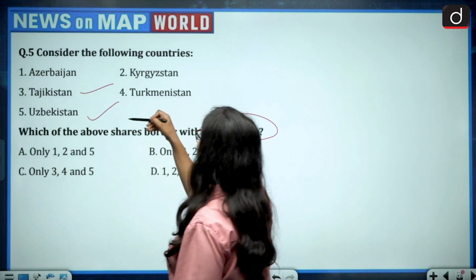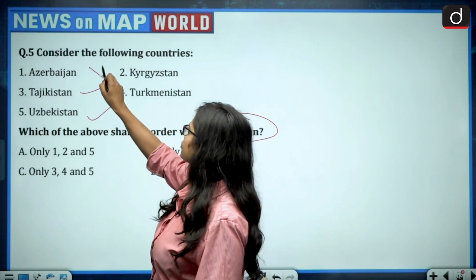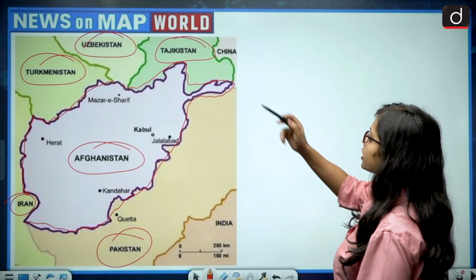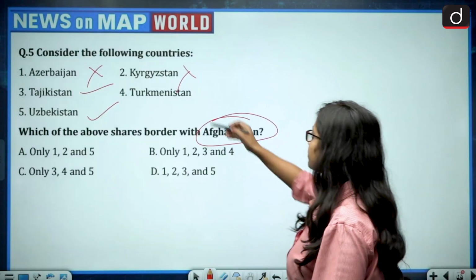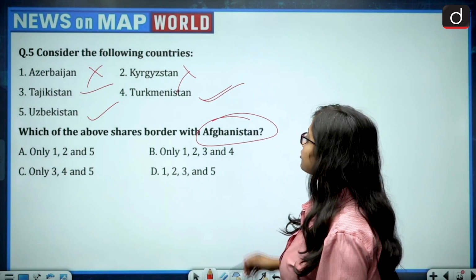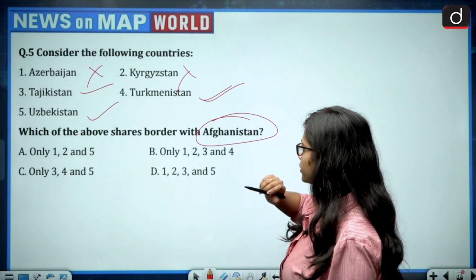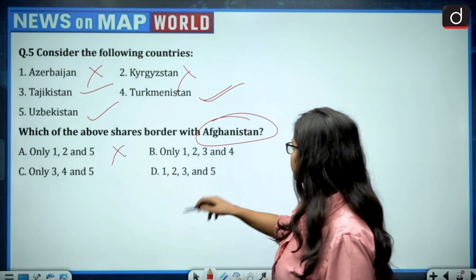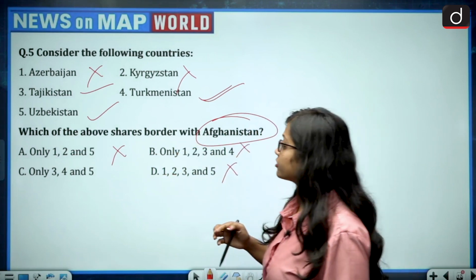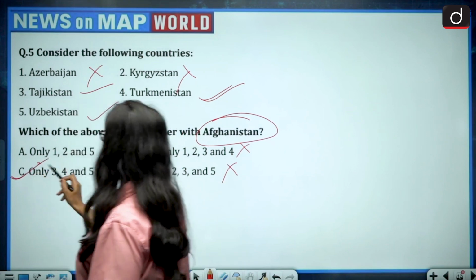Tajikistan, Uzbekistan. Azerbaijan is not sharing a border. Kyrgyzstan is not sharing a border. It is Turkmenistan, Uzbekistan and Tajikistan. So Turkmenistan is also there. So option 1 is not there, option 2 is not there. So there is only one option remaining, that is option number 3, which talks about 3, 4 and 5.